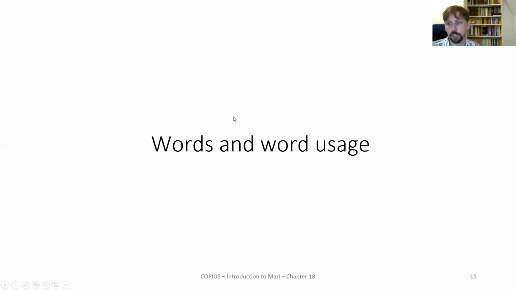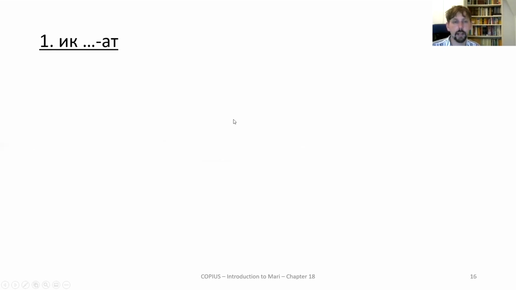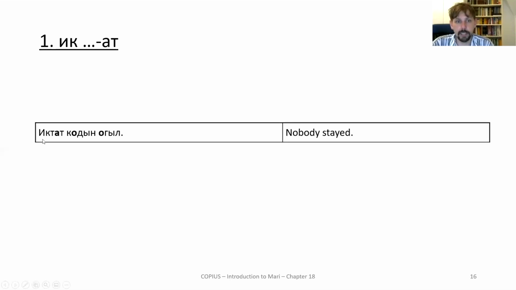Words and word usage, what is happening? Okay, ik and ik at, not a single one. We discussed this already when we were looking at negative pronouns and adverbs in a previous lesson. That if we can say ik tat koden ogel, that's ikte, one, plus at, and that's like "and one didn't stay," not even one stayed, not a single one stayed.